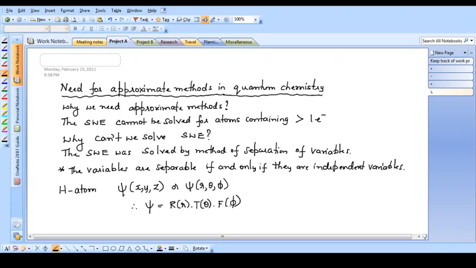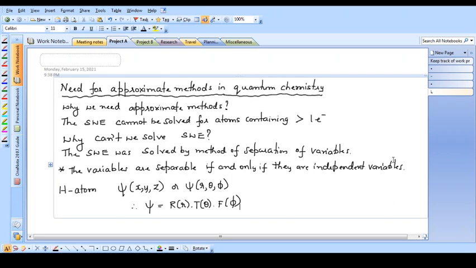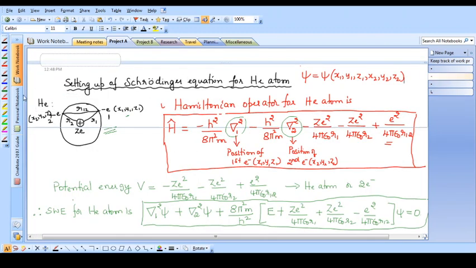But when it comes to a system containing more than one electron, for example helium atom containing two electrons, or lithium atom containing three electrons, I will show you the slide that I had discussed in the previous class. This is the slide that I had used for explaining the Schrodinger wave equation of helium atom. This is the overall wave function of helium atom.